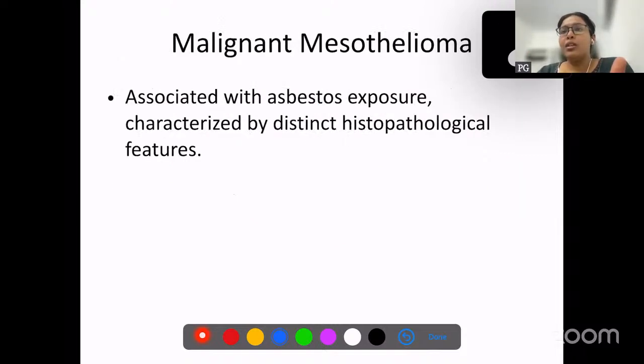Okay. So now malignant mesothelioma. As I already said, asbestos exposure. We saw asbestos exposure which was associated with lung carcinoma, the most common tumor. You may be asked these questions to just confuse you. Asbestos can be associated with malignant mesothelioma and also lung carcinoma.